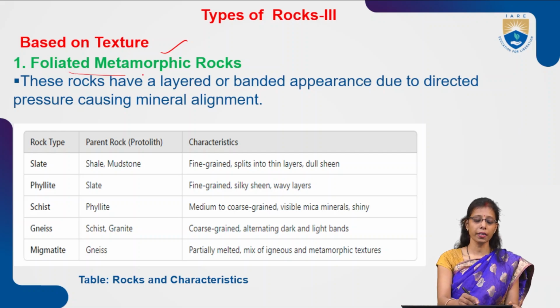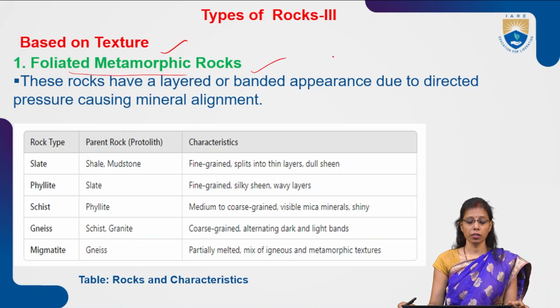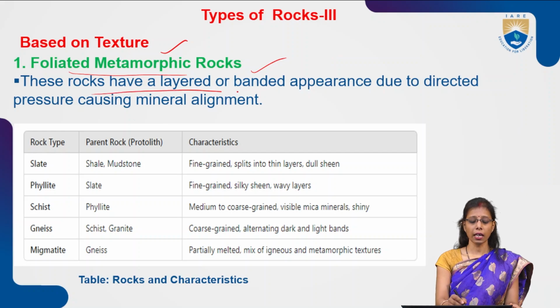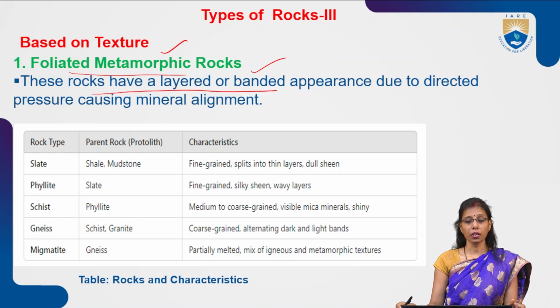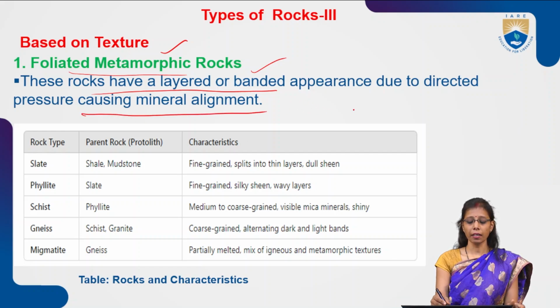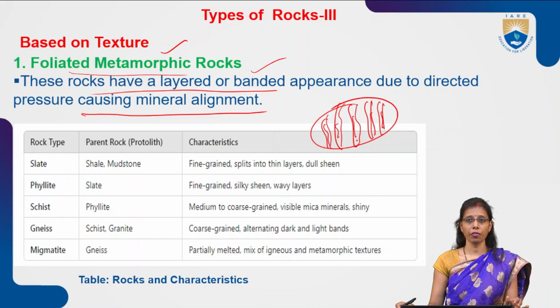So what is a foliated metamorphic rock? First of all, let us understand. These rocks have a layered or banded appearance due to directed pressure causing mineral alignment. A banded appearance means that, suppose this is the rock, it has different kinds of bands in the rock. We can find this in foliated metamorphic rock, and the bands can be found vertically or horizontally in that type of rock.